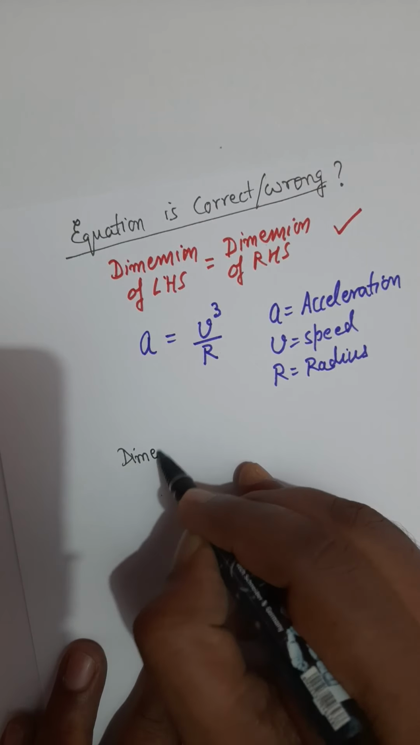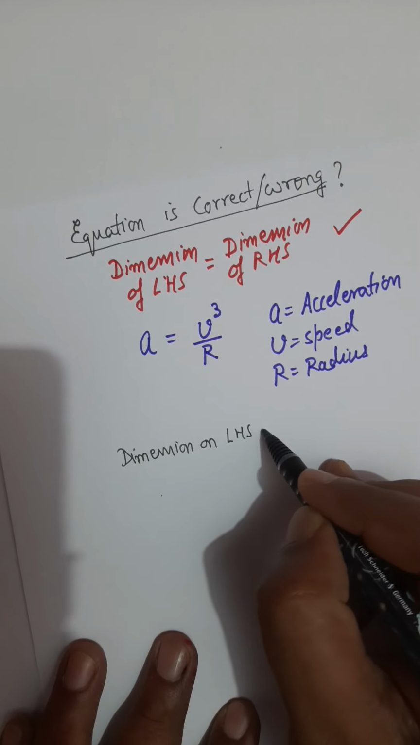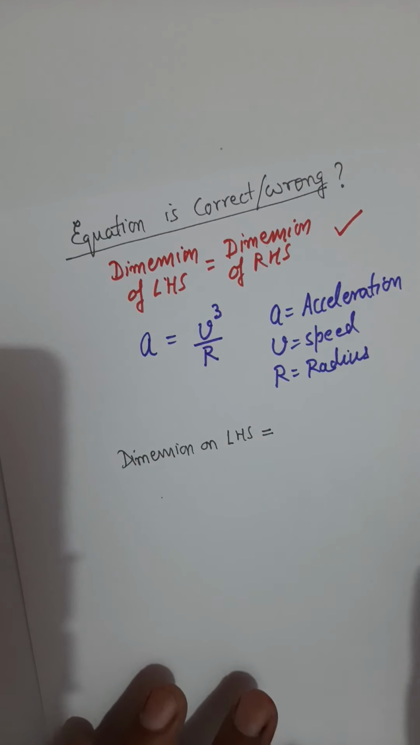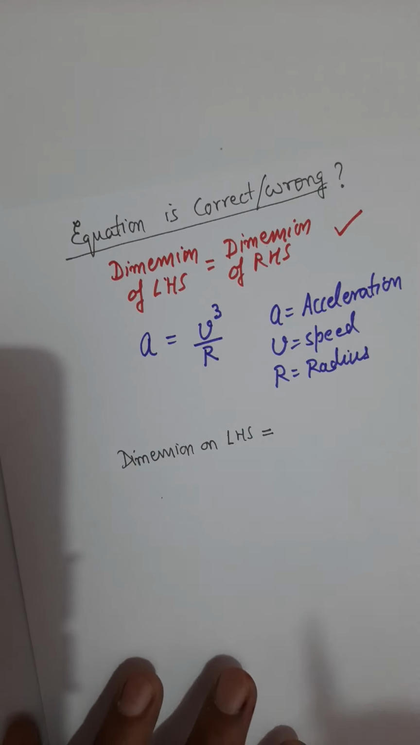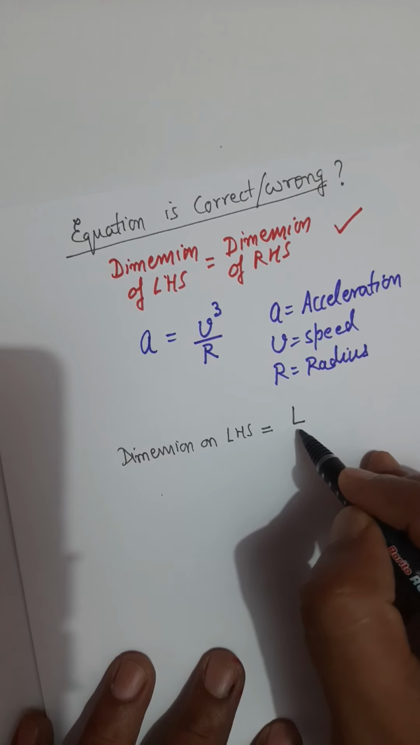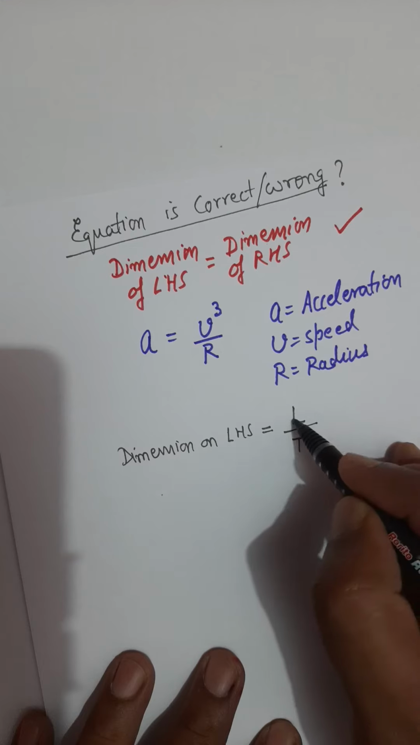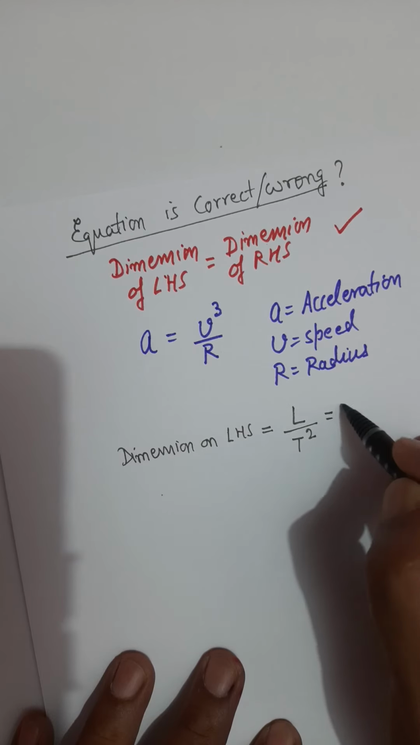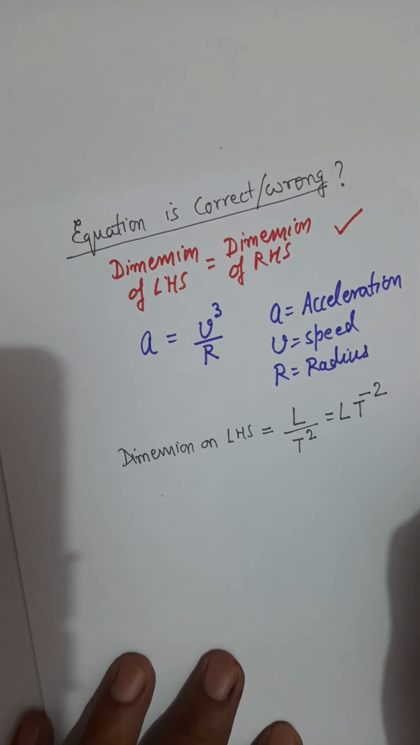Dimensions on the left hand side. So what is the unit on the left hand side? The unit on left hand side is meter per second square. Meter means dimension will be L, per second square will be T square, so that is L over T square, or you can simplify it and you can write L T to the power minus 2.